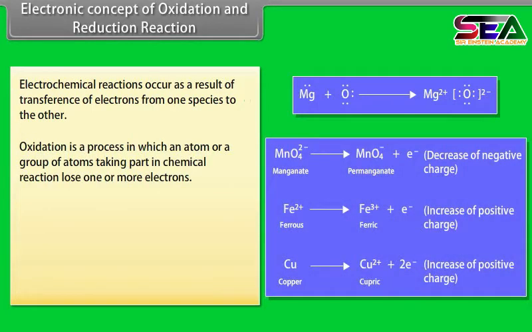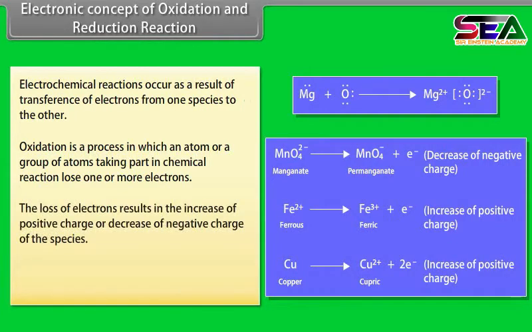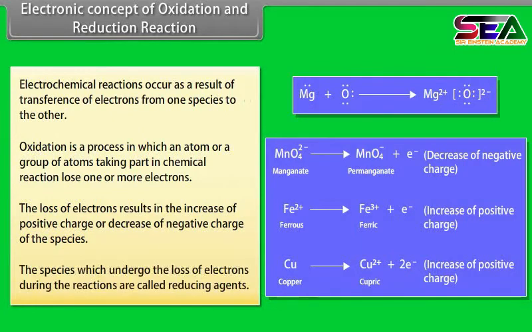Oxidation is a process in which an atom or a group of atoms taking part in chemical reaction lose one or more electrons. The loss of electrons results in the increase of positive charge or decrease of negative charge of the species. The species which undergo the loss of electrons during the reactions are called reducing agents. MnO4⁻, Fe2+ and CO are reducing agents in these examples.